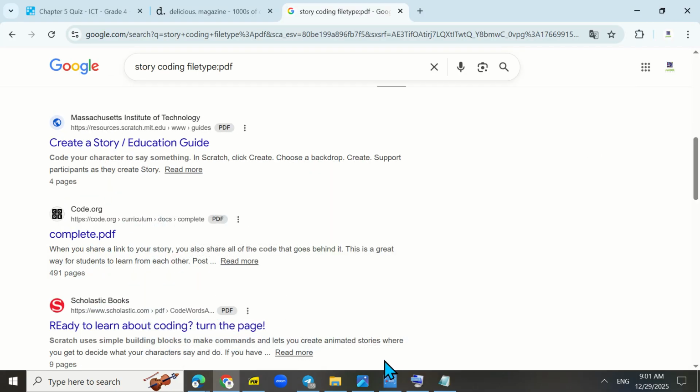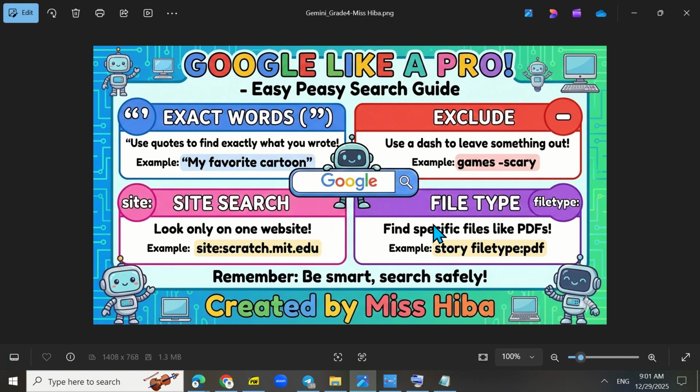Now we know how to search about file type. Find a specific file like a PDF. Story, file type, PDF. Okay.